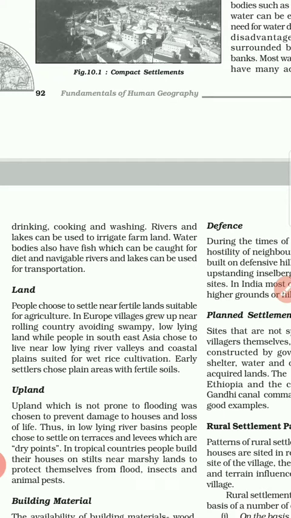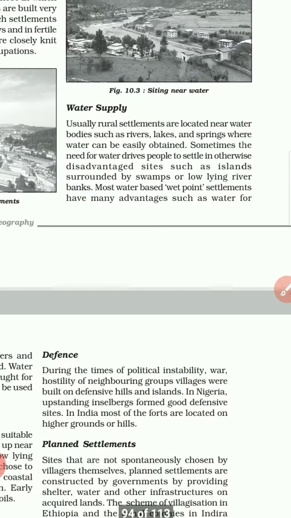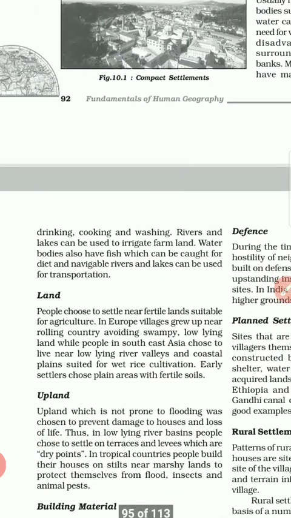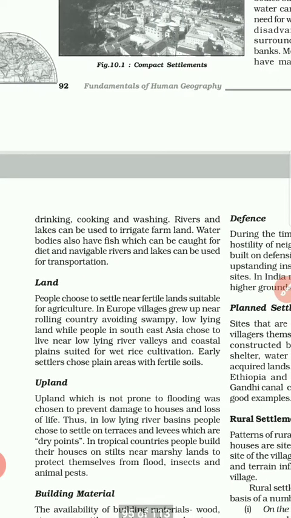Water bodies also have fish which can be caught for diet, and navigable rivers and lakes can be used for transportation. Over here they have mentioned the wetland. So what is a wetland? A wetland is a place where you can see water deposited. If I talk about a hill, the top of the hill is dry land, whereas the foothill is a wetland, because water cannot get stored in the upper part whereas it gets stored in the lower land.